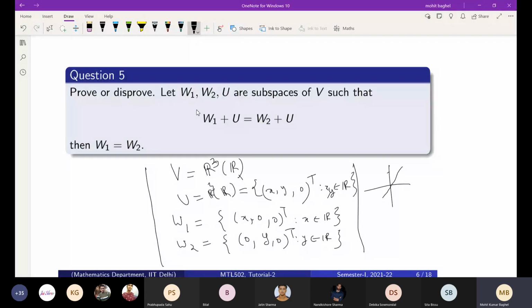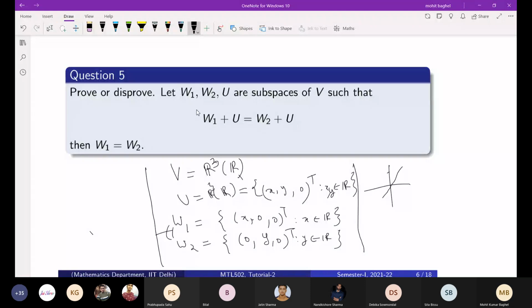But here you can easily see that W1 is not equal to W2. So we have the counter example here, so that we can disprove this statement.